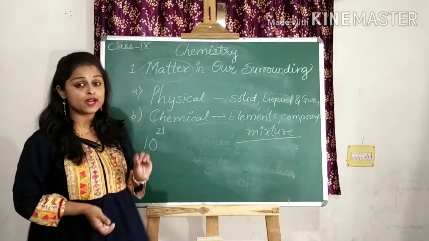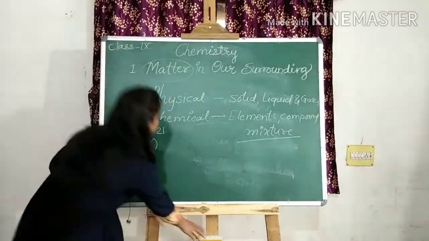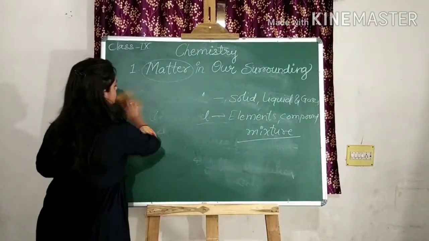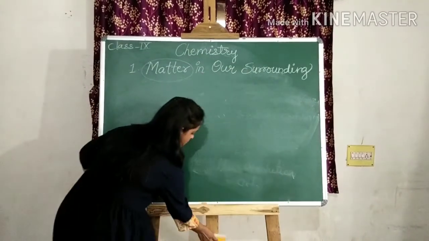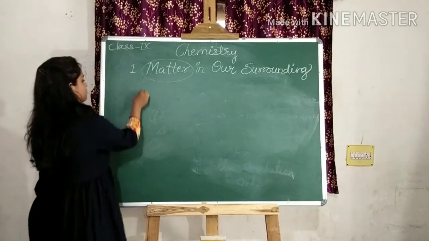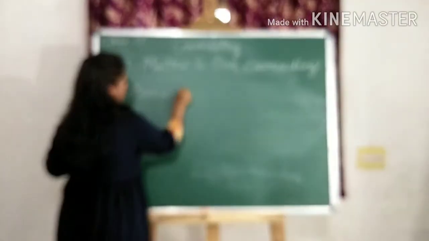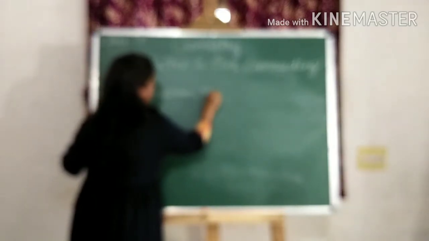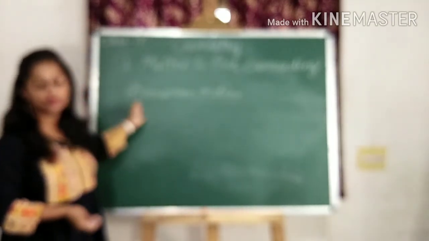There is one motion which we are going to study, that is Brownian motion. This is one kind of Brownian motion.